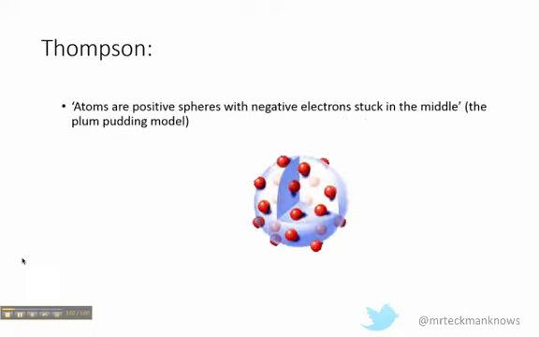Thomson was the next person to take the idea further after the discovery of negatively charged particles called electrons. Thomson thought that atoms were still solid spheres, because that model works really well, that were positive, but the negative electrons were stuck inside the sphere like a plum pudding or a Christmas pudding. So if you imagine the cake of the Christmas pudding being the positively charged sphere and the raisins being the negatively charged electrons, that's about what he was thinking.